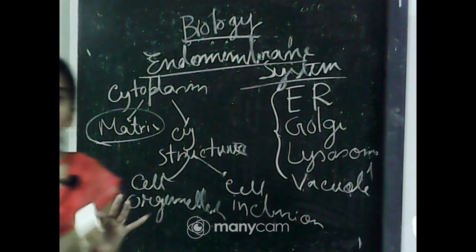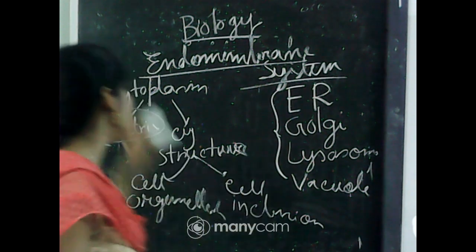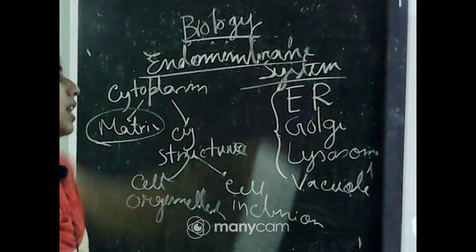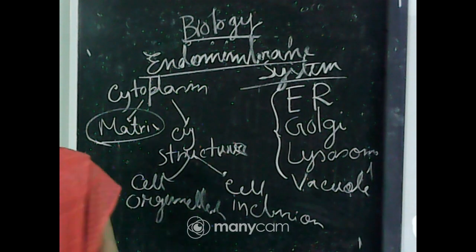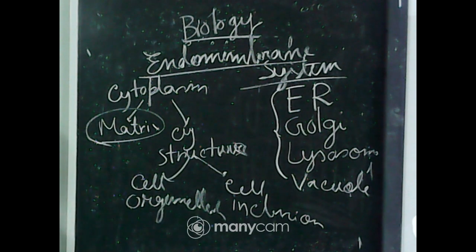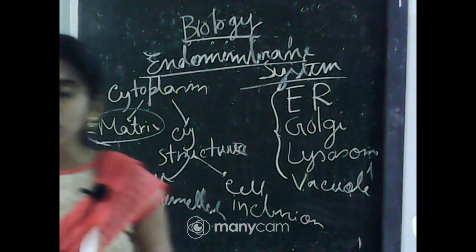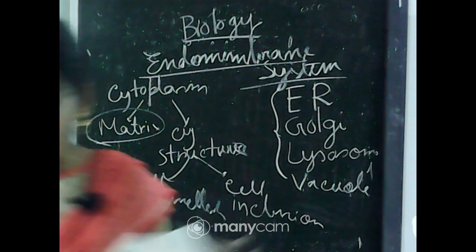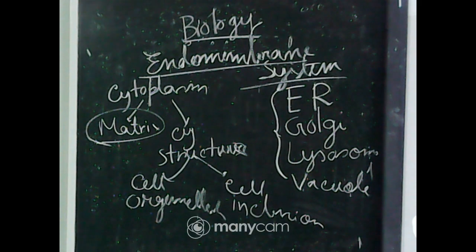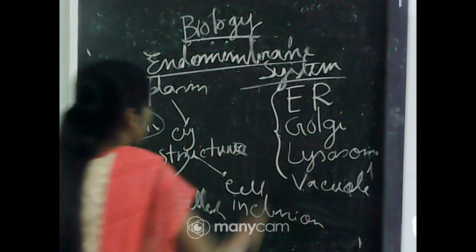That is why they are under a system called the endomembrane system. There are other cell organelles like mitochondria, plastid, etc. These are not interconnected or coordinated by their function, so they will not be under the endomembrane system. So we have to read about each of them.